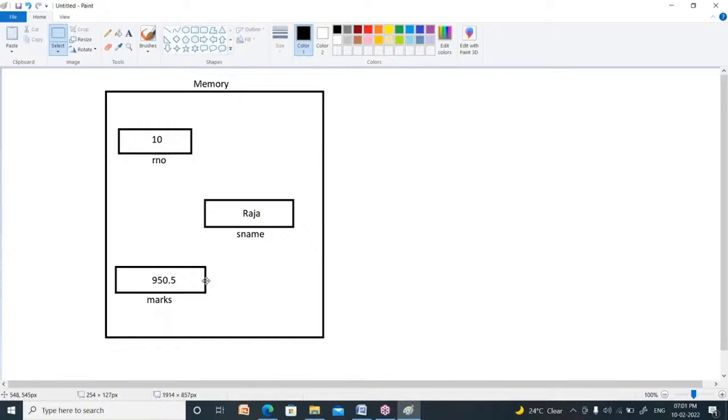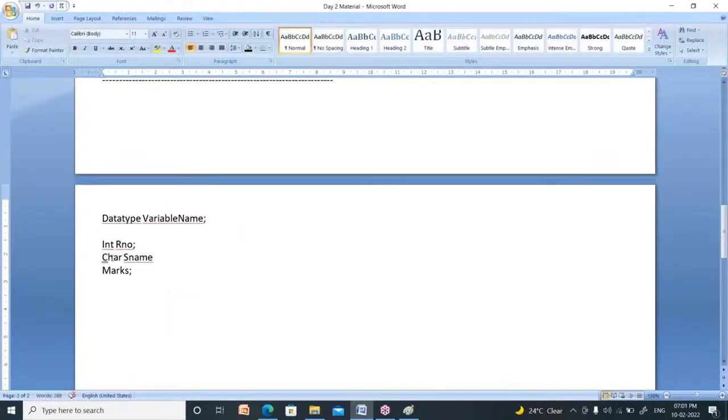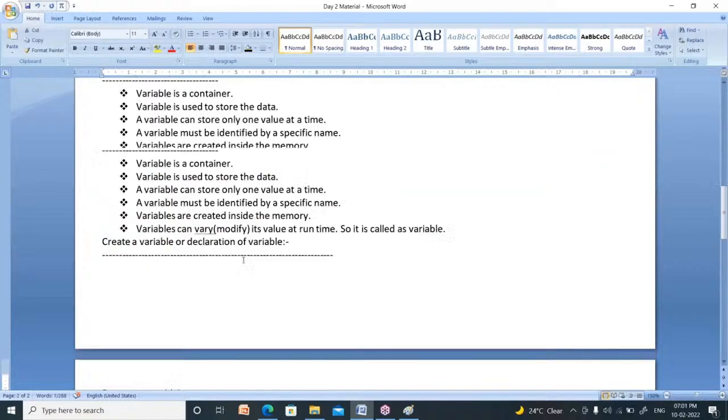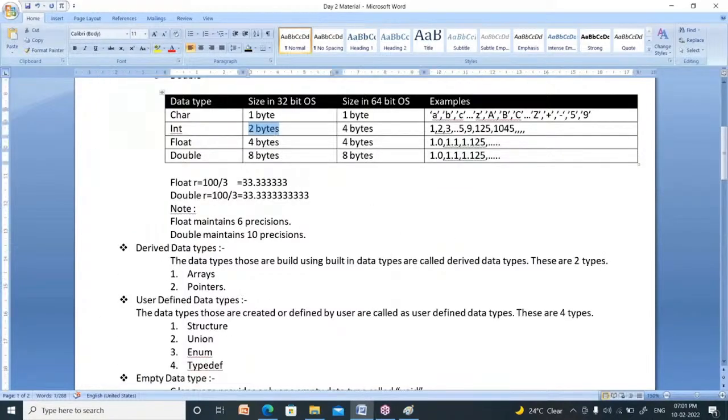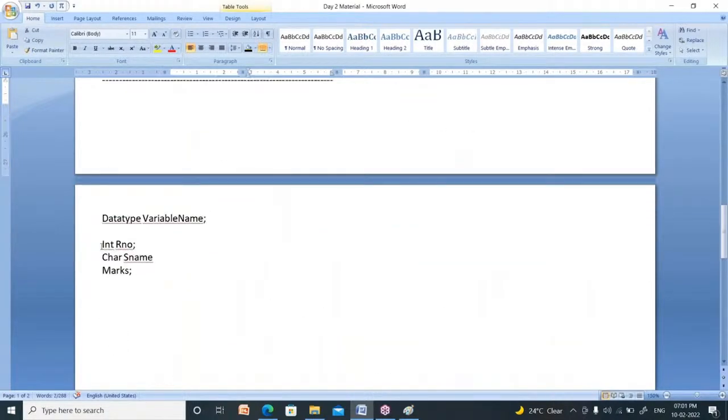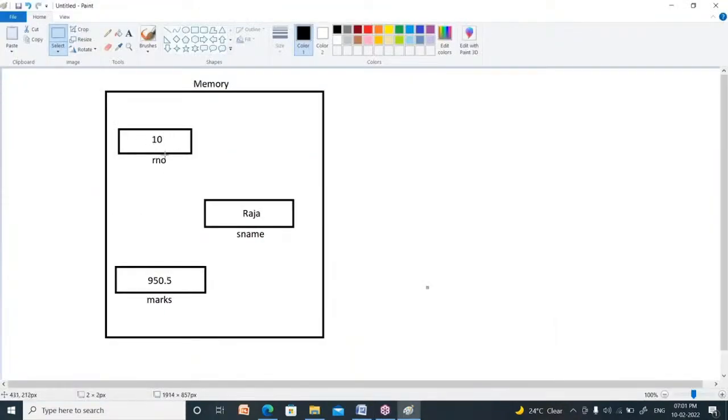Now, what is the data inside the student name? Raja. Raja means R is a character, A is a character, J is a character, again A is a character. So the data type of student name is character. Whenever you say integer roll number, what is the size of integer? The size of integer is 2 bytes in a 32-bit operating system, 4 bytes in a 64-bit operating system. If your system has a 32-bit operating system, then the size of integer is 2 bytes. Now the computer allocates only 2 bytes of memory to roll number.